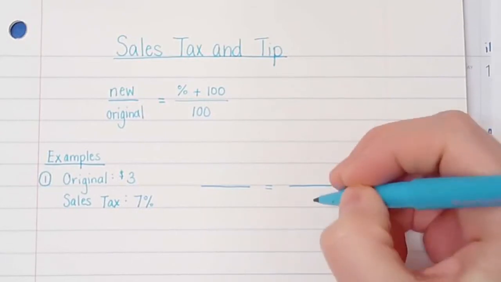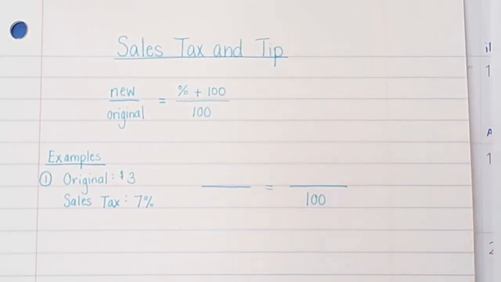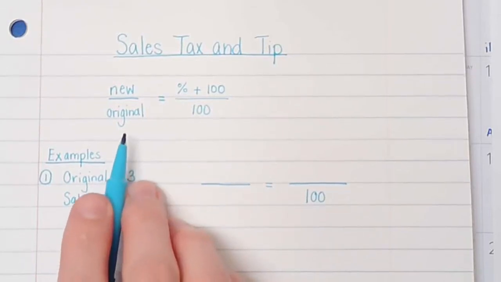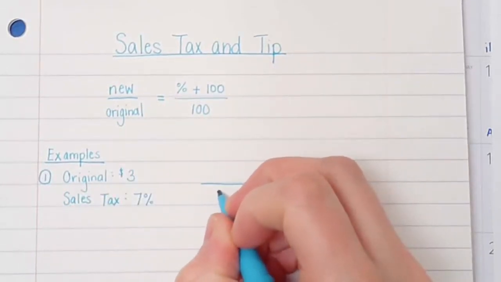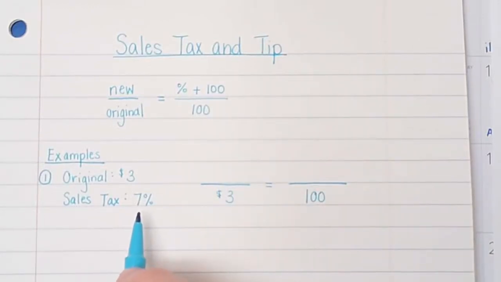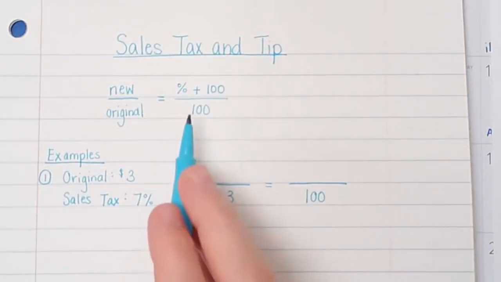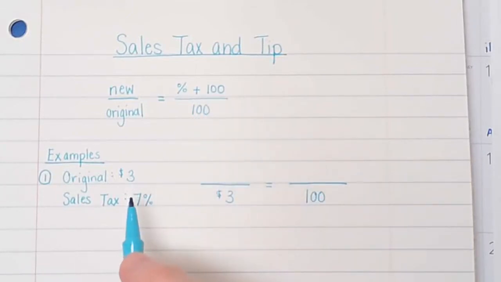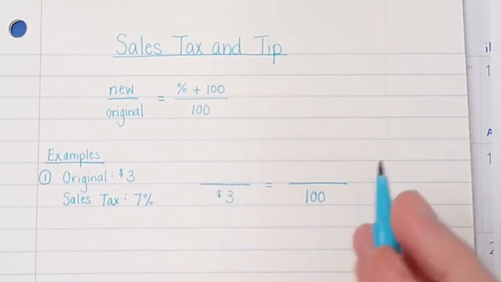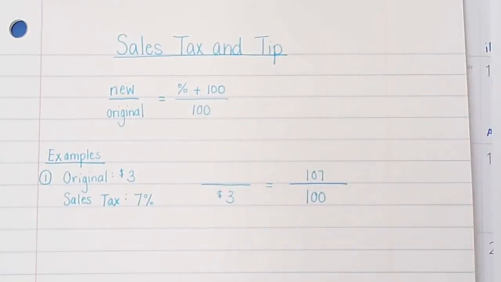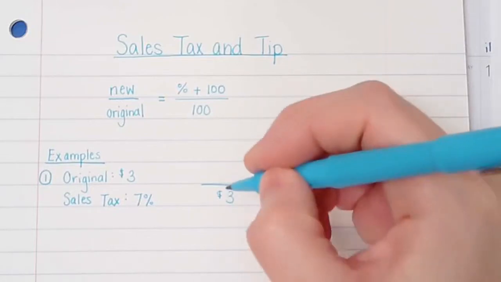okay, 100 here. All right, well I see I have an original cost. All right, well original has to go on the bottom. So $3 is going to go down here. Then I see I have this sales tax. Well, obviously the tax is a percentage, so the percent always goes over here. But remember, you're not just putting 7. You're putting this 7% plus 100. So it would really be 107. Okay. So now since you have all three of these spots, here's your X.